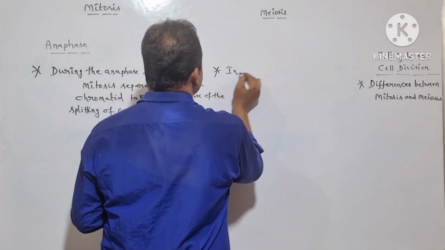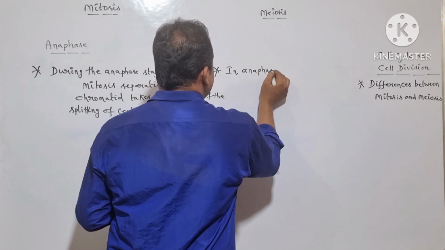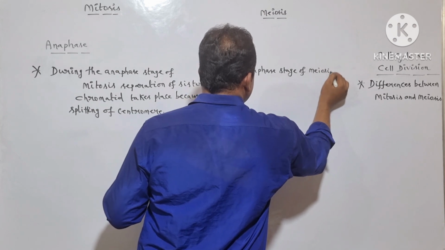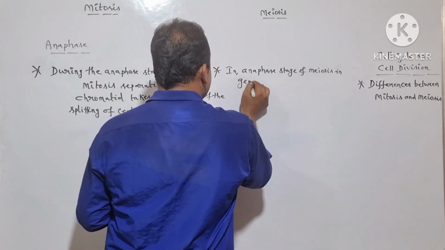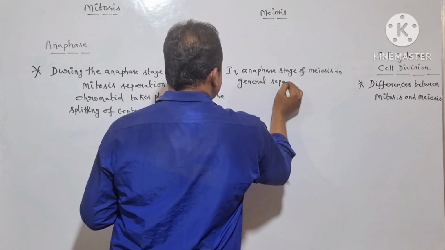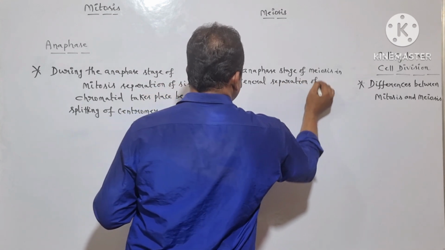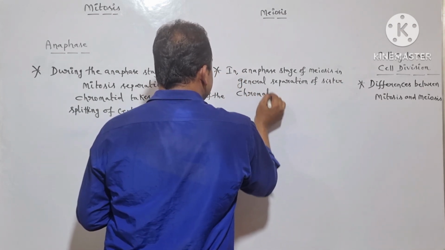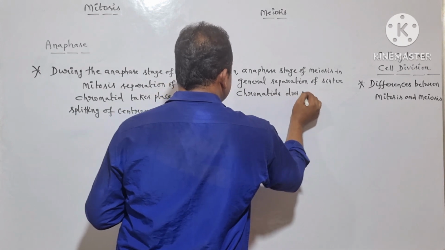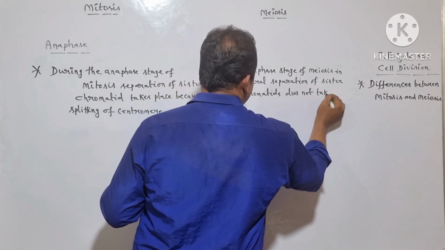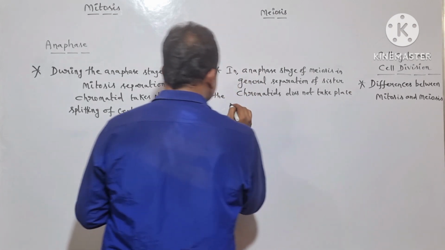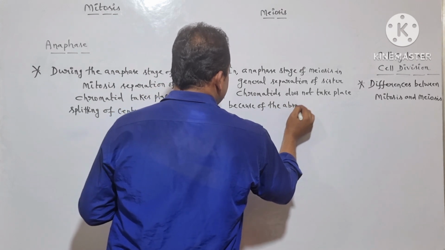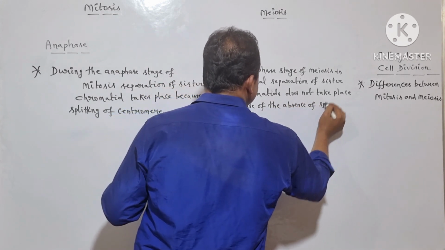In anaphase stage of meiosis, in general, separation of sister chromatids does not take place, because of the absence of splitting of centromere.